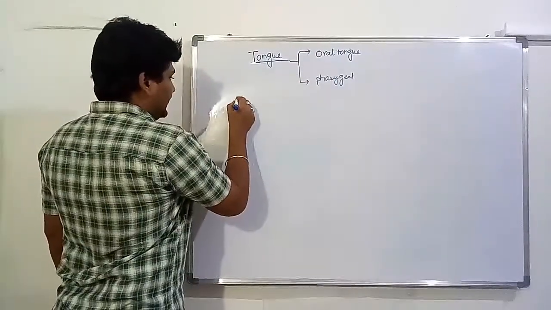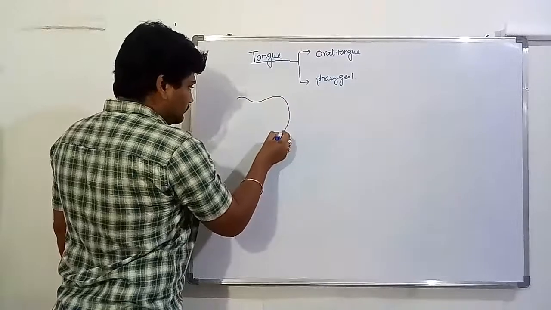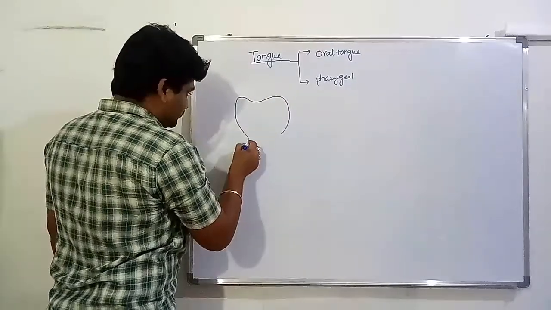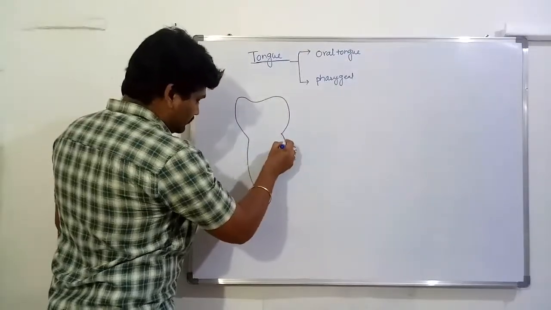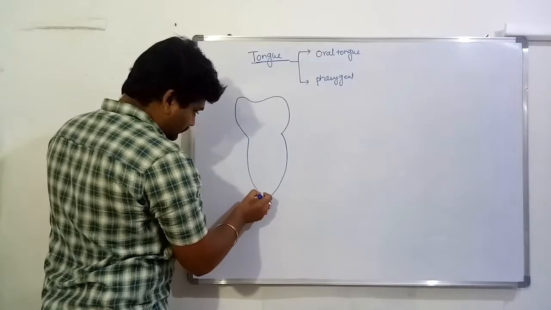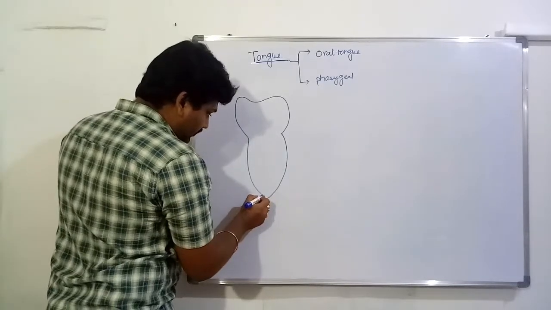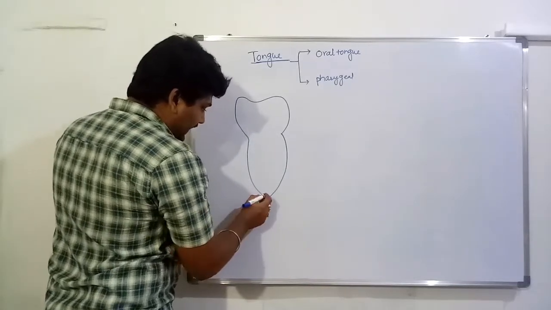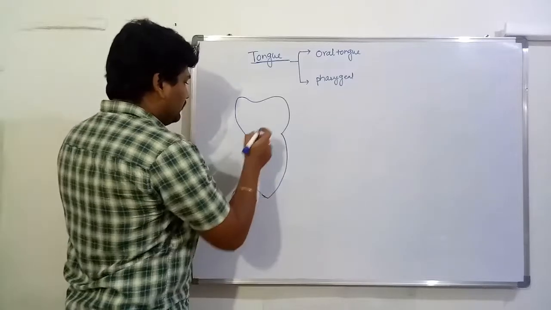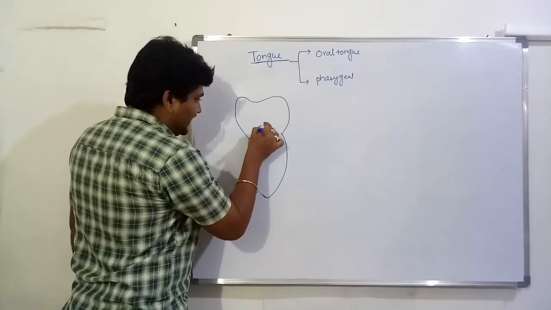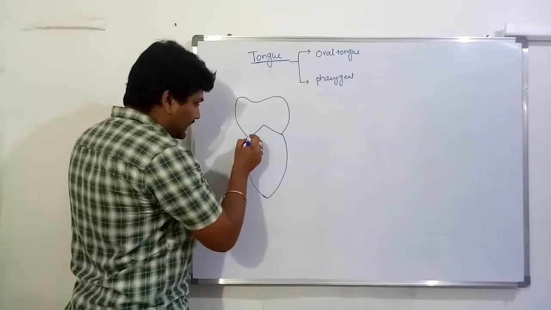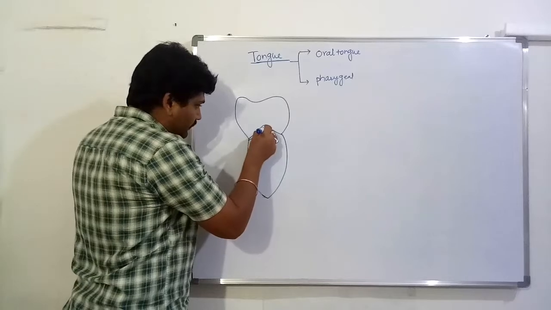Let's draw the diagram of the tongue. The tongue is separated into two regions by an inverted V shape.